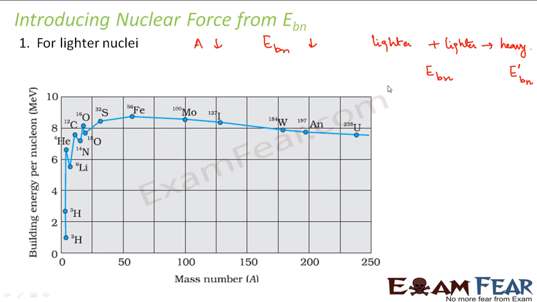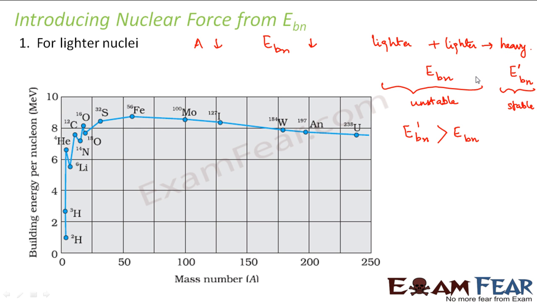This is unstable. Why is it unstable? Because the binding energy is less. So from unstable, it combines and forms a heavier nucleus to become relatively stable. So it is stable compared to this. That means EBN dash is greater than EBN. Binding energy more means more stable, binding energy less means less stable. So this means that this energy is more than this energy.